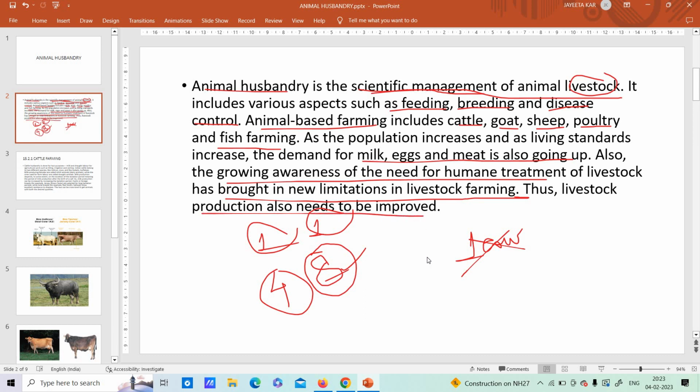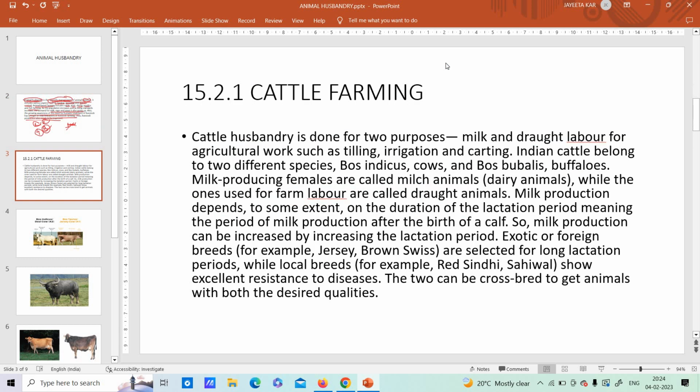Now due to growing awareness, due to social media, due to YouTube and everything, we can see how animals are treated, right? Poorly treated. So we can come under the banner of social media or in the eyes of the world. So for that purpose, it's very necessary that we take control of animal husbandry in a truly scientific way. Okay. All right. So this is all about your animal husbandry introduction.